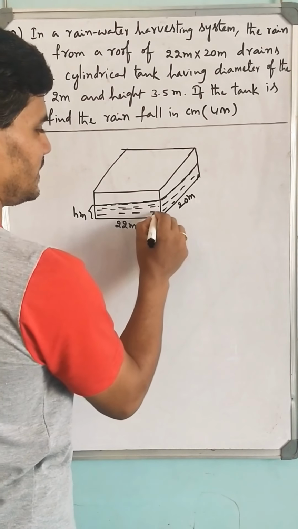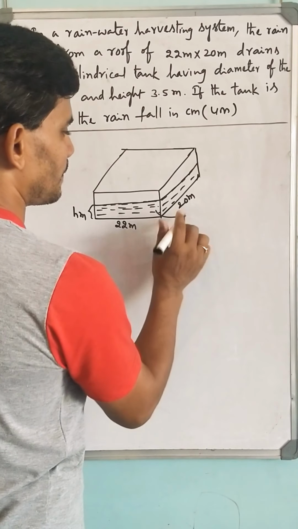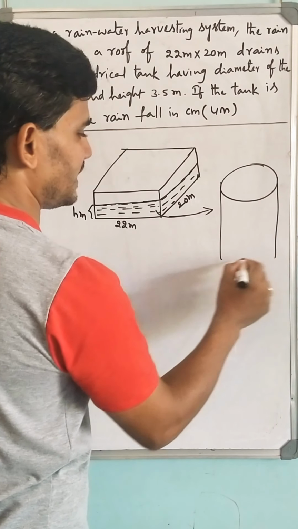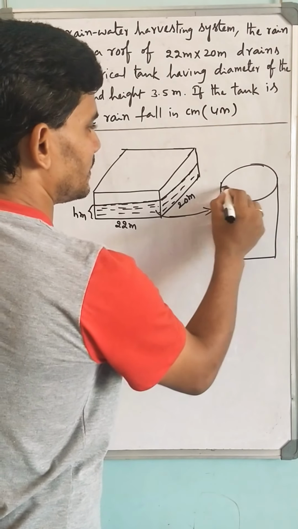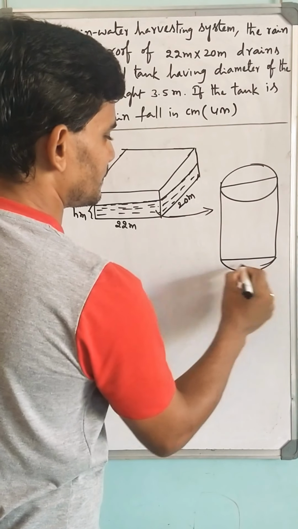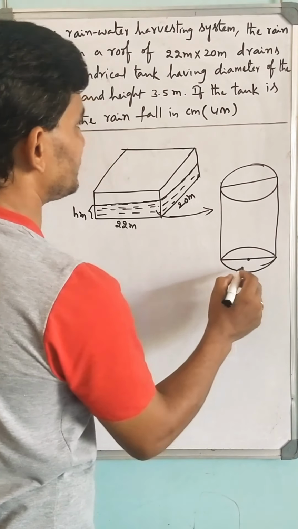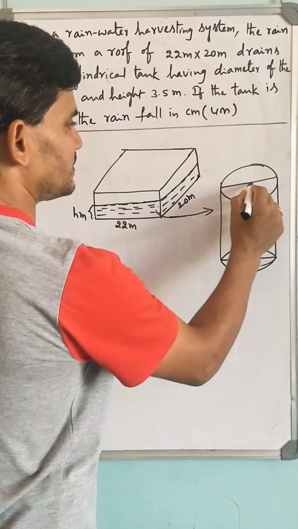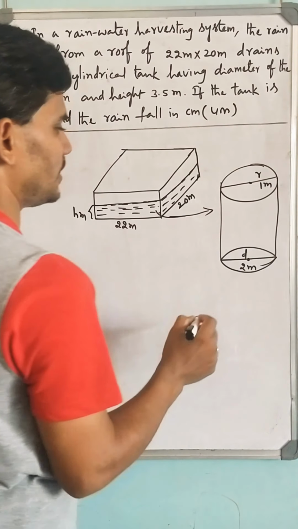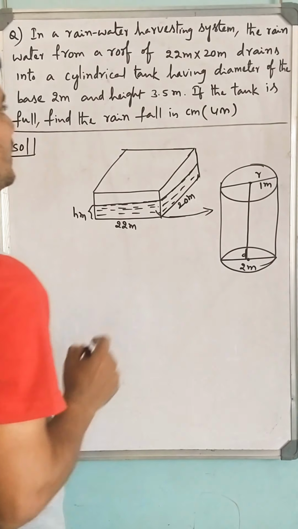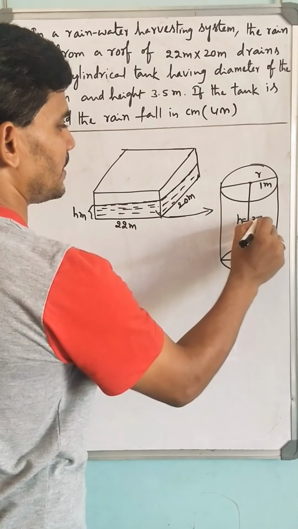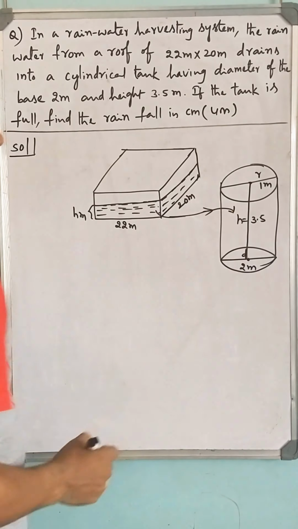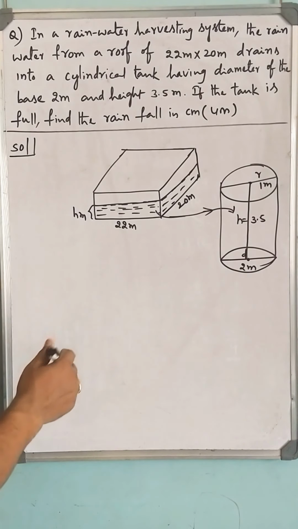This water is drained into a cylindrical tank with a diameter of the base. That is, this diameter is 2 meters. Diameter is 2 meters, which means the radius is 1 meter and height is 3.5 meters. After draining this water into this tank, the tank is getting full. So this is your clue.